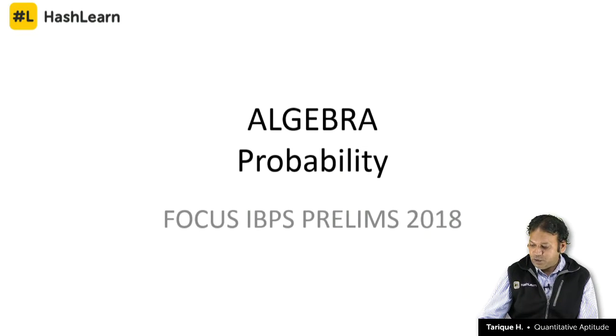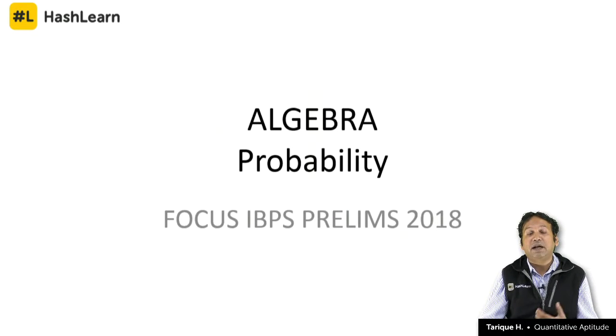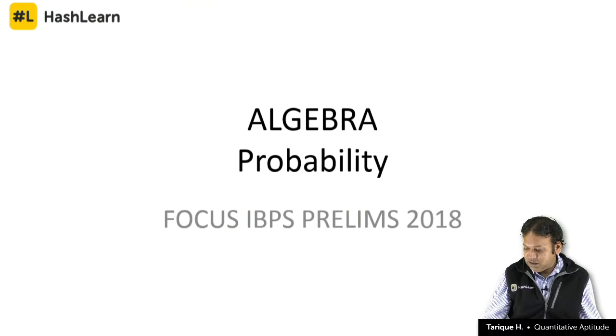Probability is normally considered an advanced concept by students, and many students are worried about this topic. So we'll make this topic very simple and very easy for you. We'll try to avoid as much usage of permutation and combination as possible to simplify this topic, where you can solve it by basic understanding and aptitude.